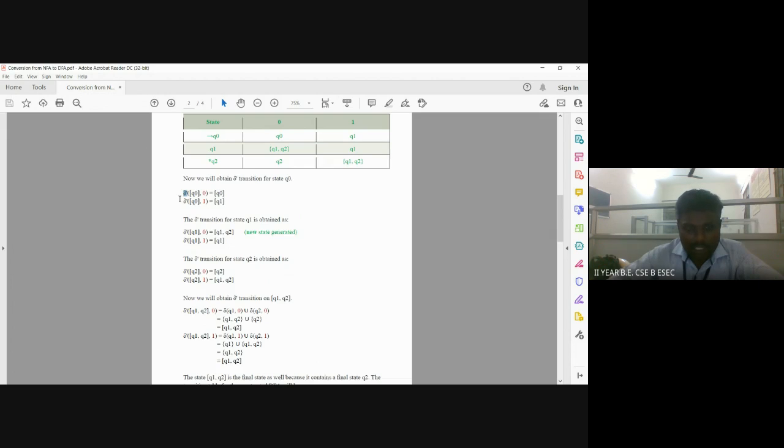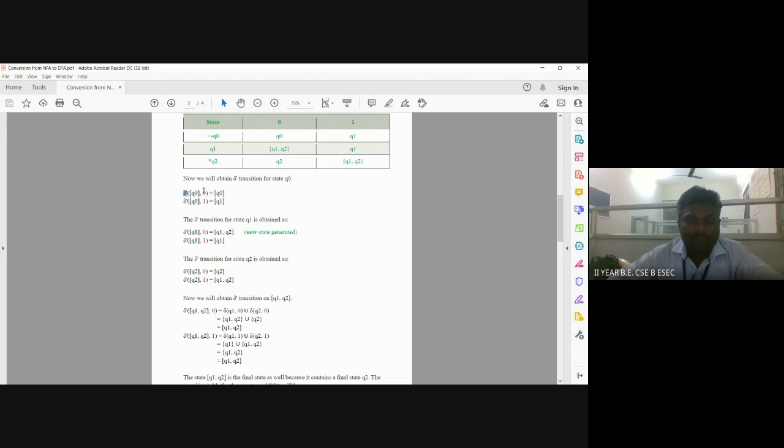Among these, we have applied inputs 0 and 1 for state Q0, the starting state, because the given NFA has two input symbols, 0 and 1, given in the question itself. We take these input symbols for the DFA also. First we include the starting state Q0 in the DFA.